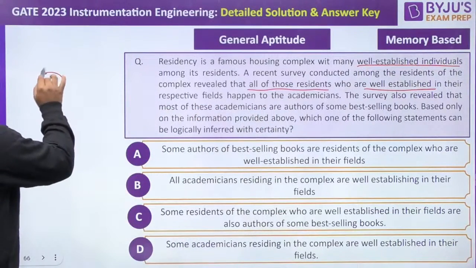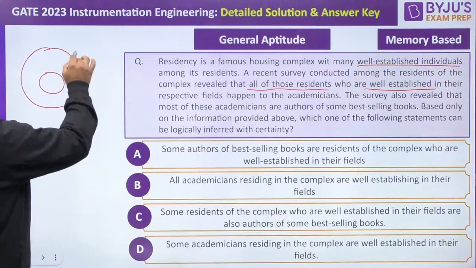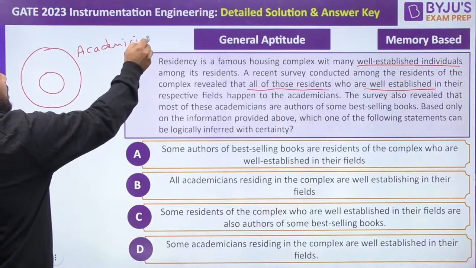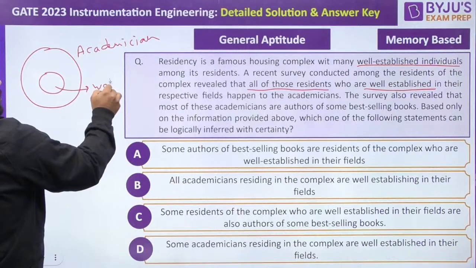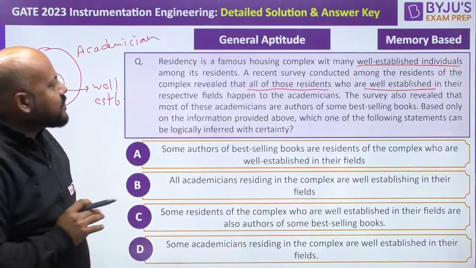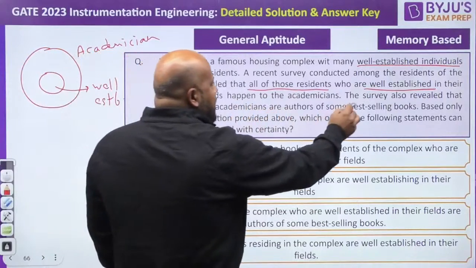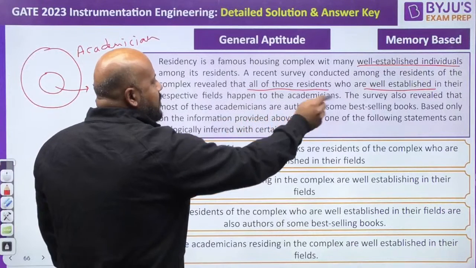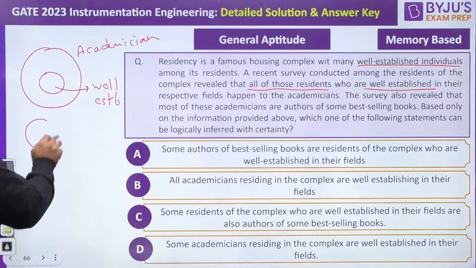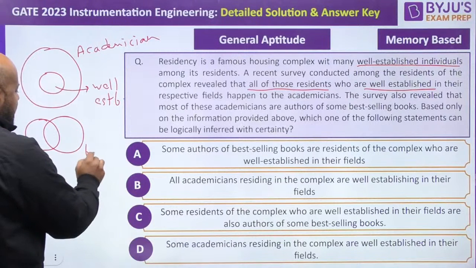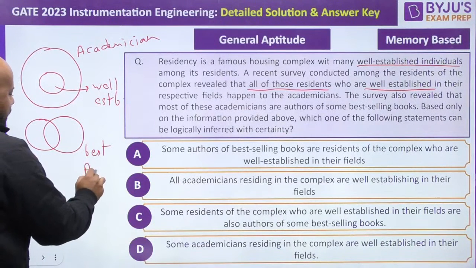So I think we can draw this diagram. Suppose these are the academicians. Then somewhere here it is going to be people who are well established. The statement says like that. Next, he is saying the survey also revealed that most of these academicians are authors of some best-selling book. So if I draw it again, suppose these are the academicians and these are the best-selling book authors.